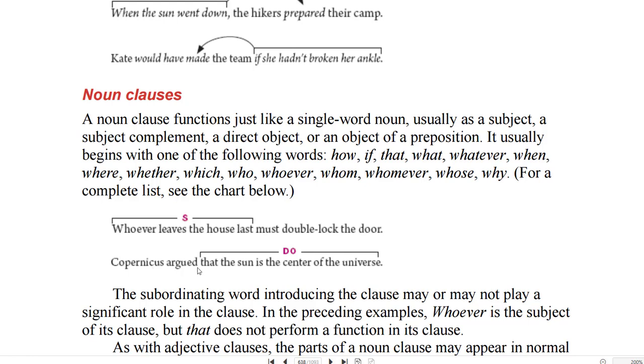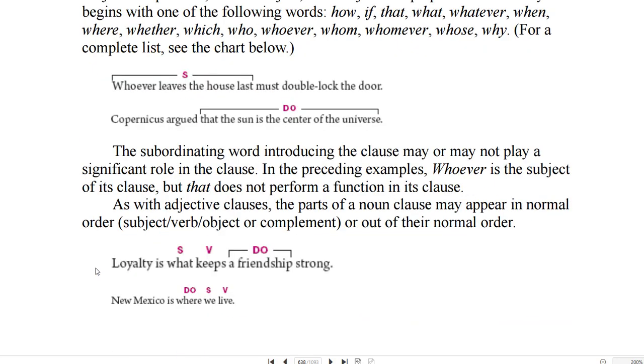And so here you have a noun clause, a clause that acts like a direct object, because nouns can either be a subject or an object. So when you have an entire clause that acts like a noun, then it's known as a noun clause. The subordinating word introducing the clause may or may not play a significant role in the clause. In the preceding examples, whoever is the subject of its clause, but that does not perform a function in its clause.